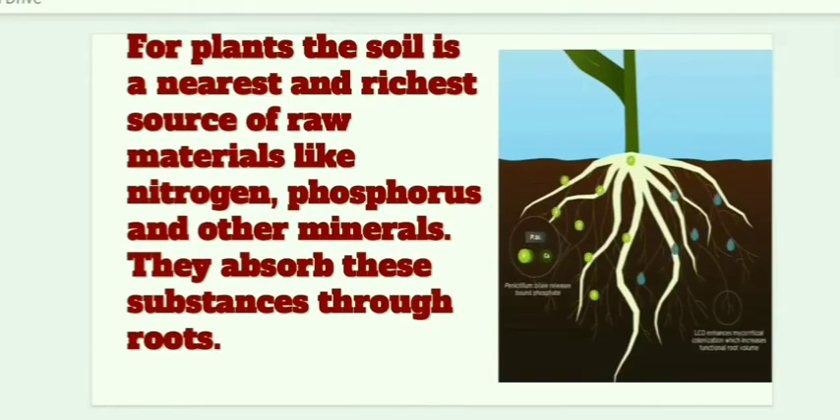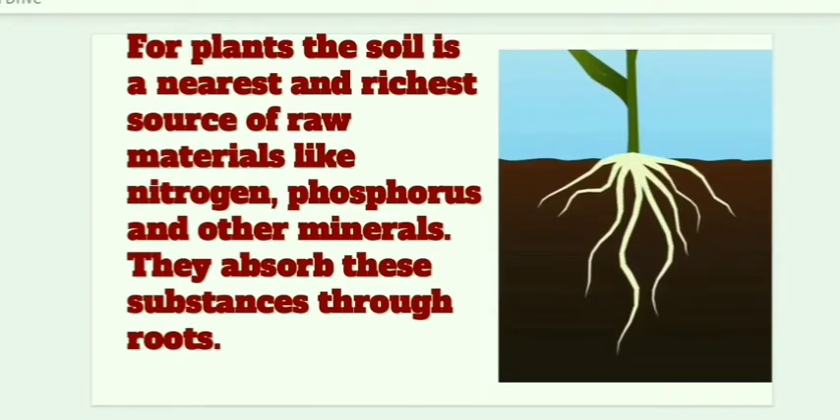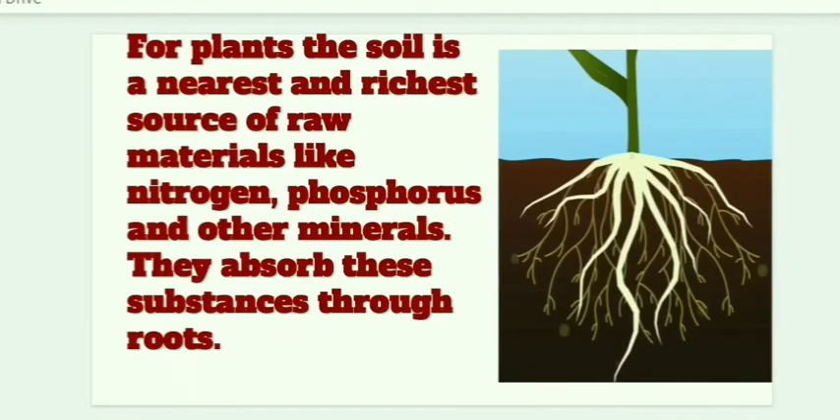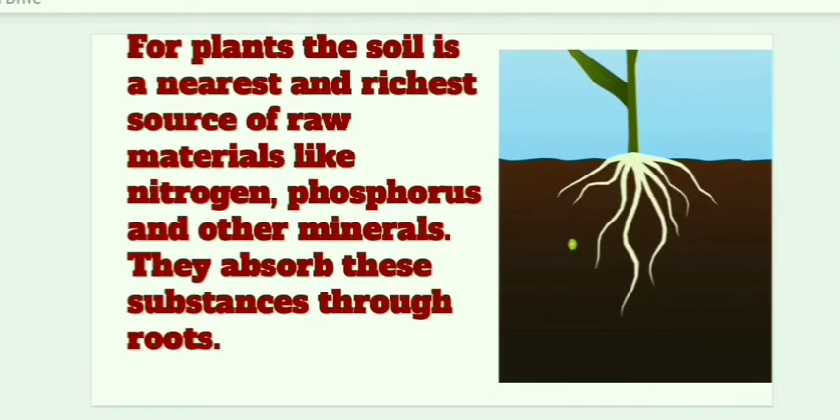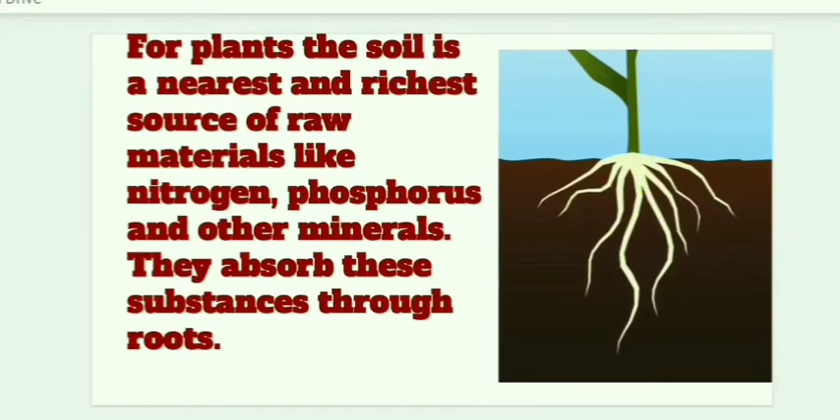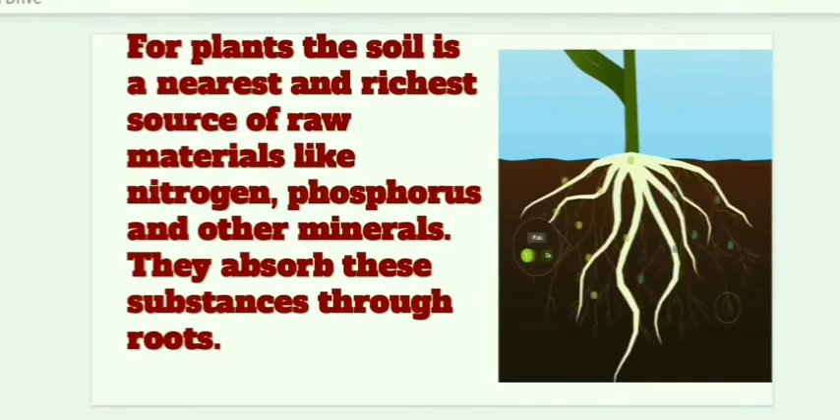See, we have discussed earlier how plants take in simple compounds such as carbon dioxide and prepare their food, and that process is called photosynthesis. But there are some other raw materials which are required for plants to grow. Can you guess which those raw materials are? They are nitrogen, phosphorus, and other minerals. So plants are fixed to the soil, right? They do not move from one place to another to get nutrients, unlike human beings. So how do they get all these nutrients?